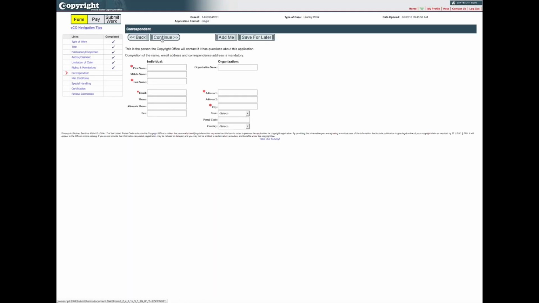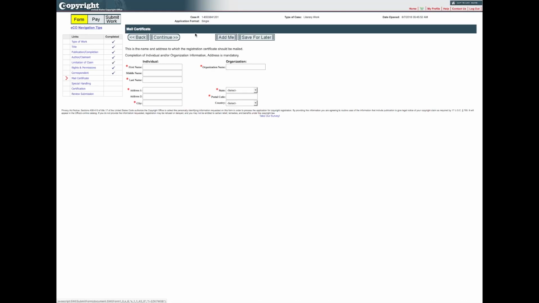On the Correspondence screen, give information for the individual the Copyright Office should contact to answer questions that may arise during the examination of your claim. If you are the author of this work, please provide your name and contact information in the spaces provided. If you are completing the application on behalf of the author, you must provide your name, address, telephone number, and email address in the spaces provided, rather than the author's name and contact information.